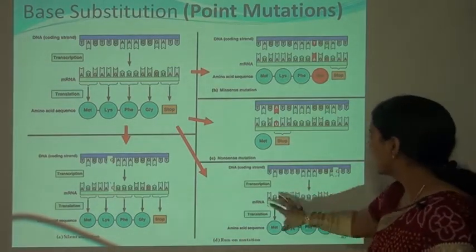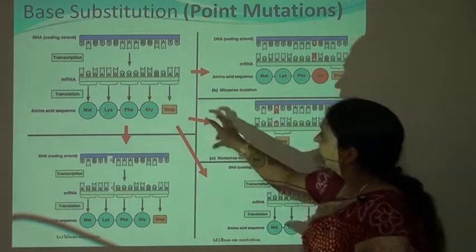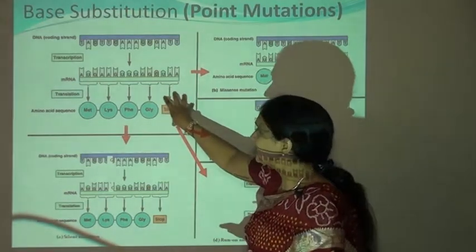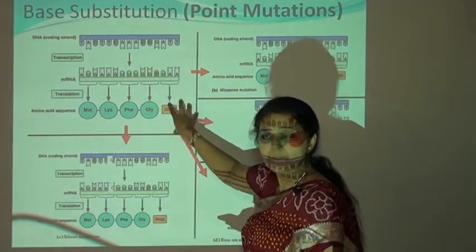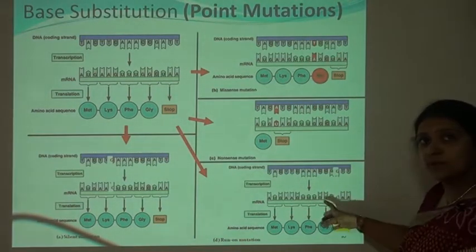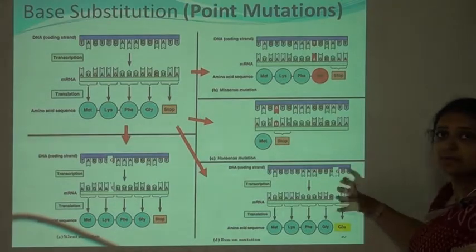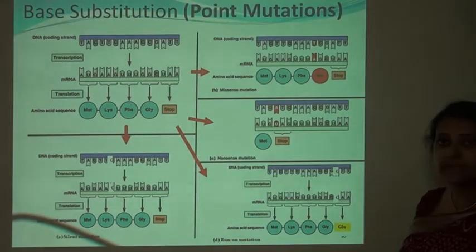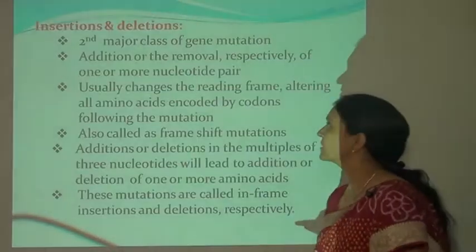And here is the run-on mutation. Here the last codon is the stop codon, so no amino acid is produced, and here some mutation has occurred and the formation of amino acids runs on. So this type of mutation is known as the run-on mutation.